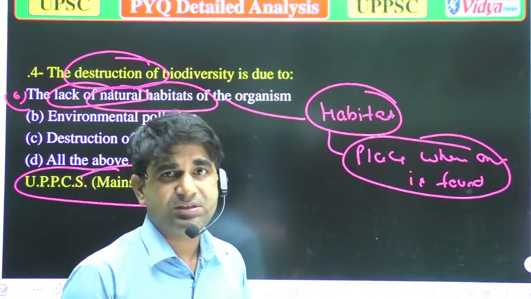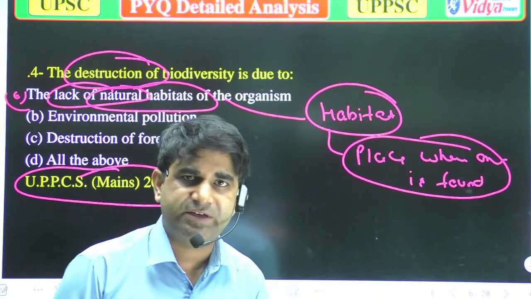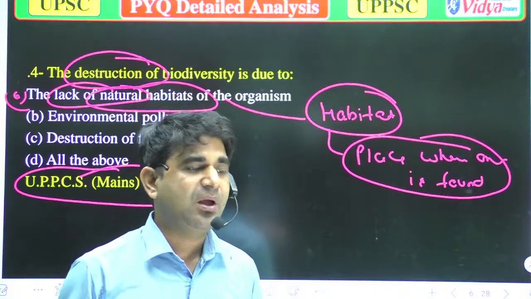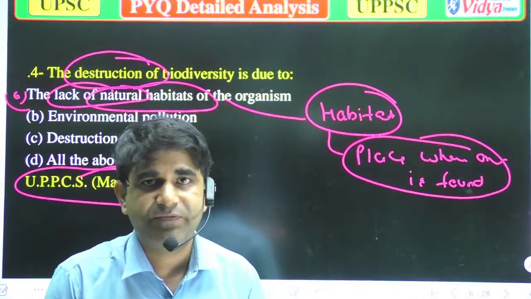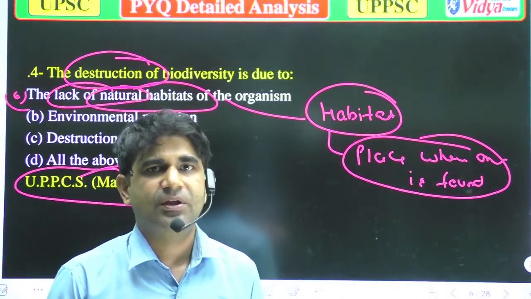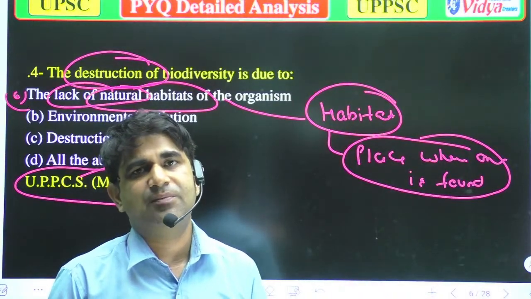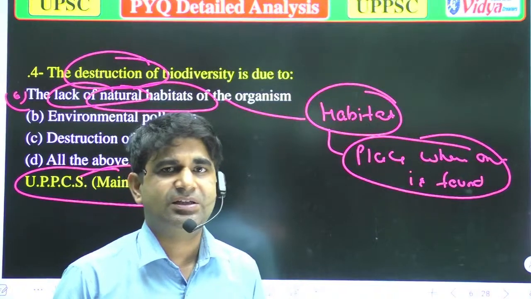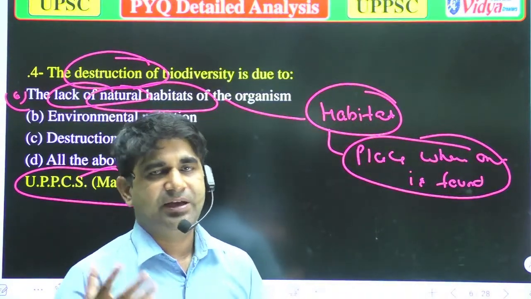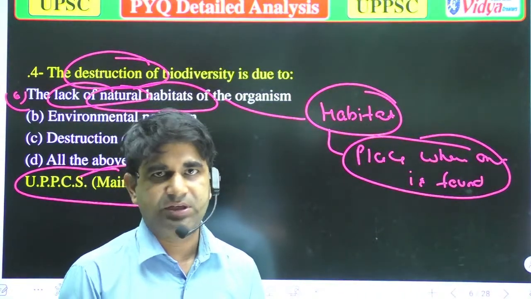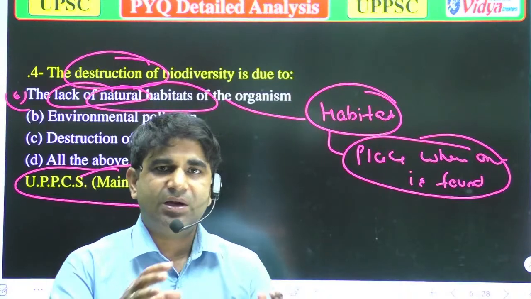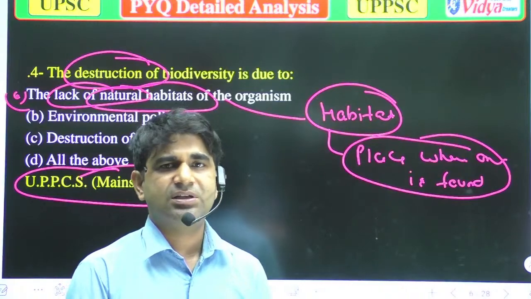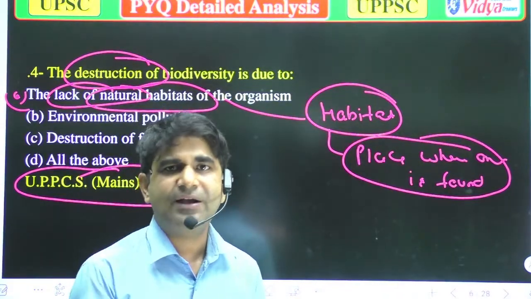So due to this, the biodiversity will also be affected. Take an example. Suppose in our area, if we took some penguins, because penguins are mainly found in the Arctic area, or you can say cold region. If we bring some penguins to Lucknow or Allahabad or any city, they cannot survive, because it is not their natural habitat. Their body is mainly made for a cold region. So that environment can harm them.